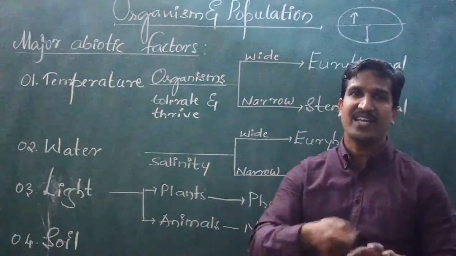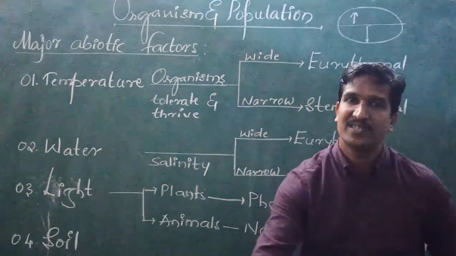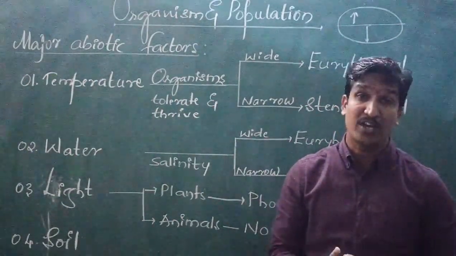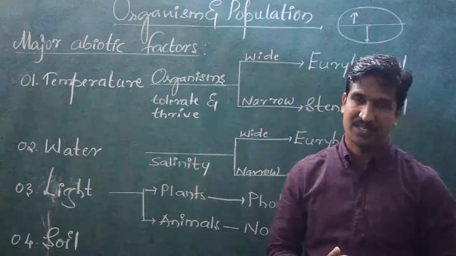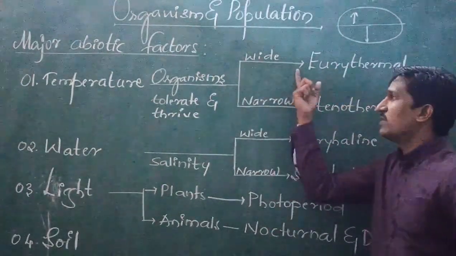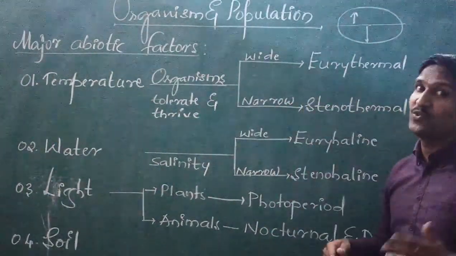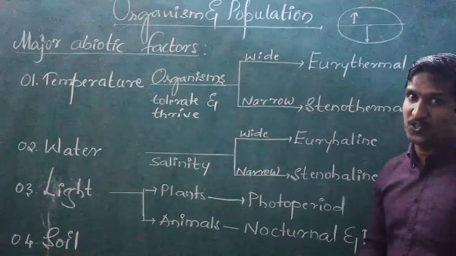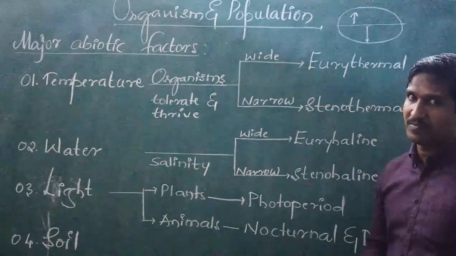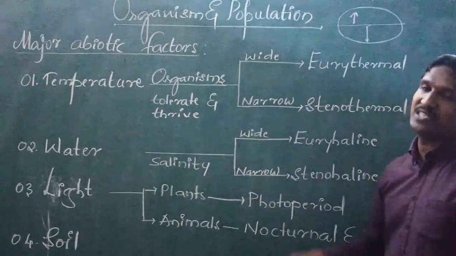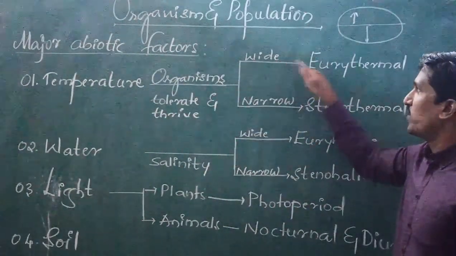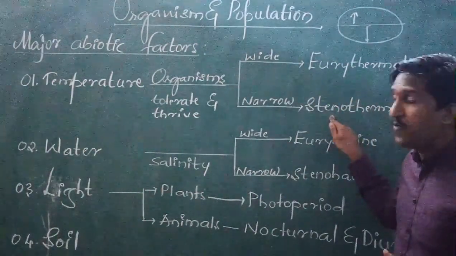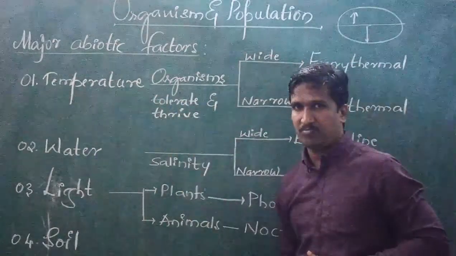If you put rice in a towel, tie it and keep it there for half an hour, the rice will be cooked, because that water is boiling. You have learned about hot water springs. Even there, Thermus aquaticus is a bacterium which grows. So organisms are classified into two types, eurythermal and stenothermal, on the basis of their temperature.